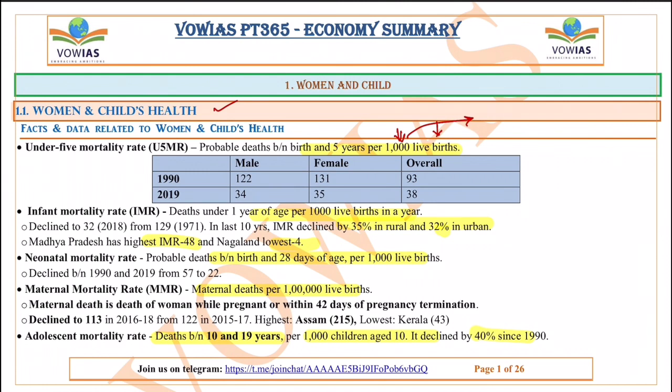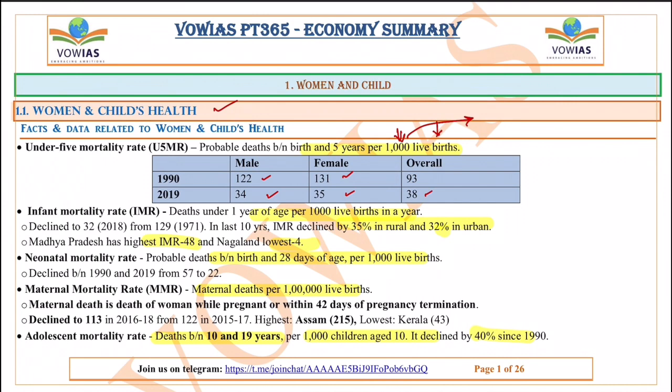So in 1990, the under 5 mortality rate for male was 122 and for female was 131, and it reduced to 34 for male in 2019. For female it is 35 and overall it is 38. So this is the data.